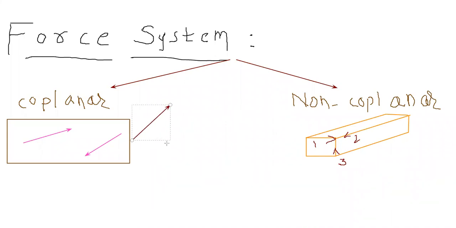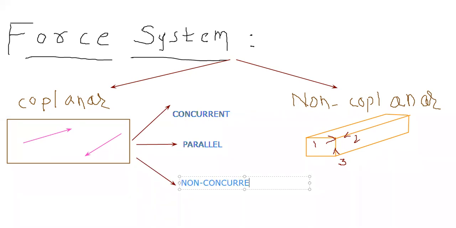The first one is concurrent, the second one is parallel, and the third one is non-concurrent. And the same categories will also be there for non-coplanar.